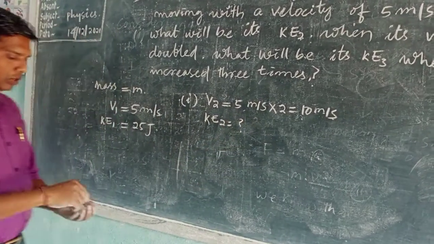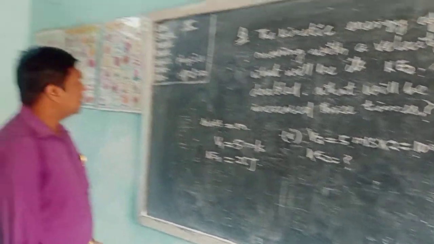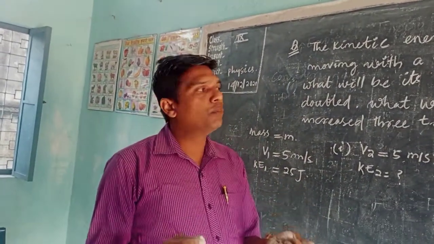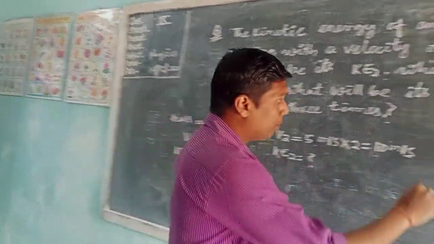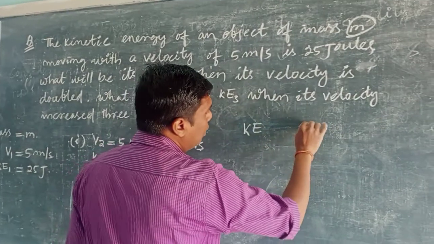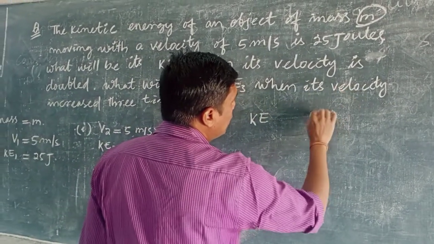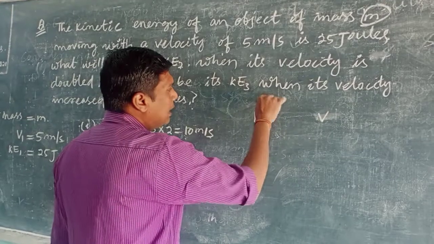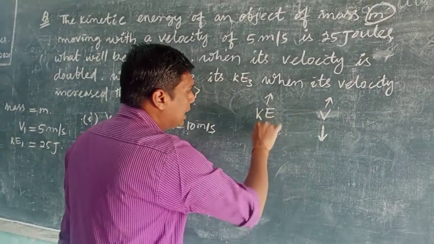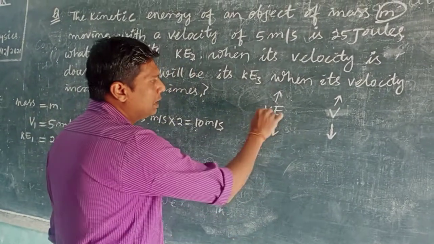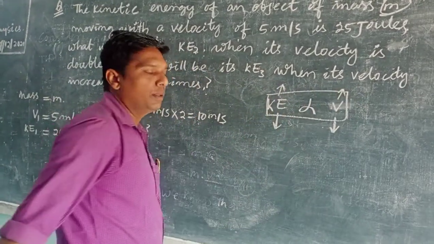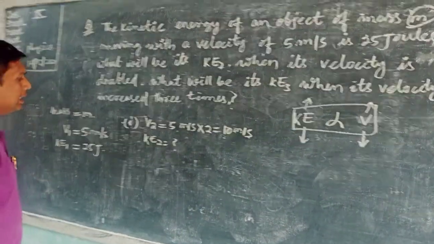Clear this one? Because we know that kinetic energy is the energy which is possessed by virtue of motion. That means when motion increases, that is velocity increases, then kinetic energy also increases. If motion decreases, kinetic energy also decreases. That means this kinetic energy is directly proportional to the velocity of the object. So in this case we can write this here.